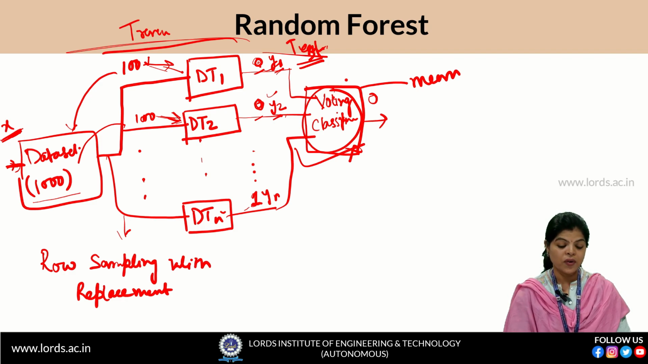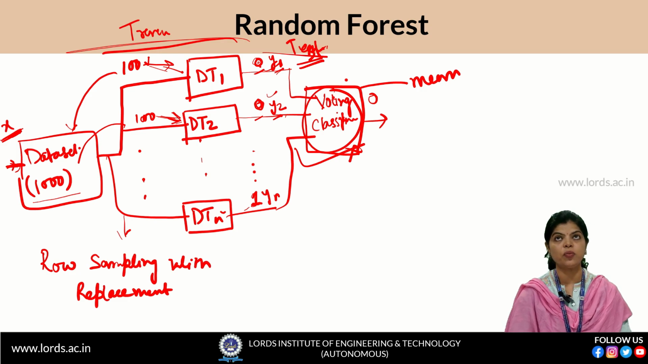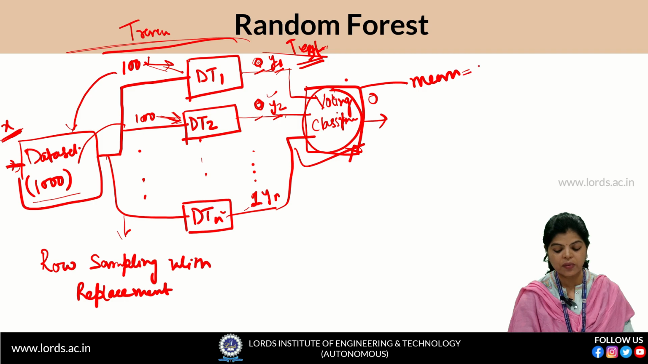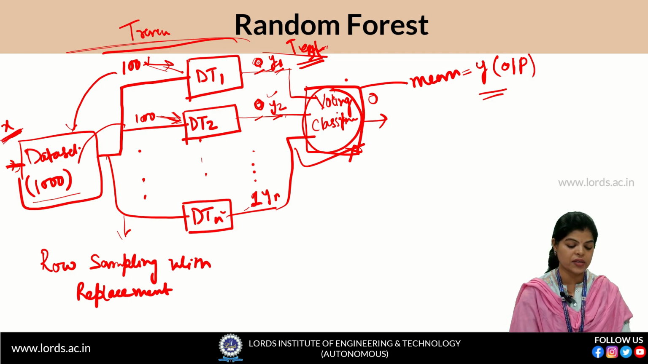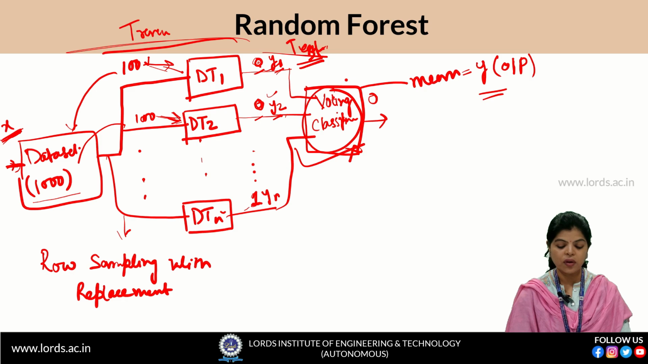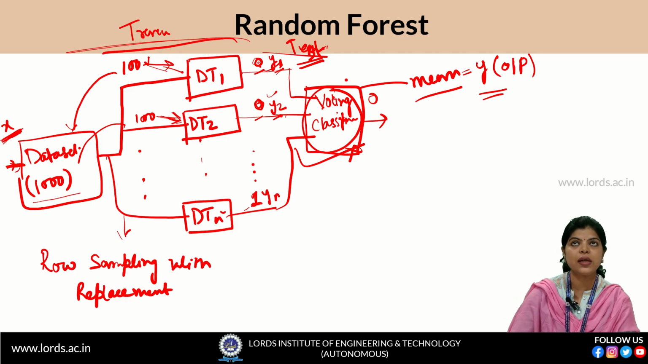We will just take the mean of all the decision tree outputs, Y1, Y2 up to Yn, and this mean result will become the output for X. So the random forest will predict the output of X as the mean of Y1, Y2 up to Yn. Okay, so random forest works like this.